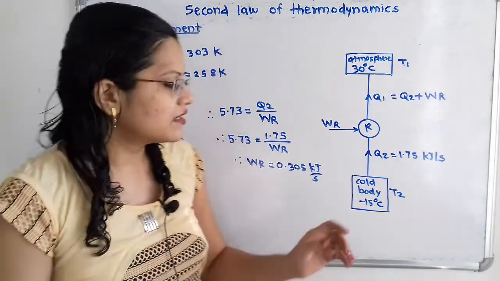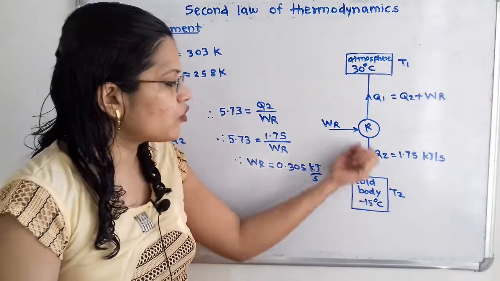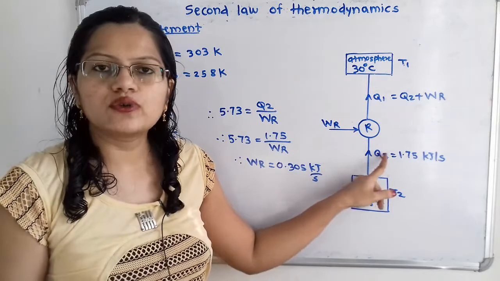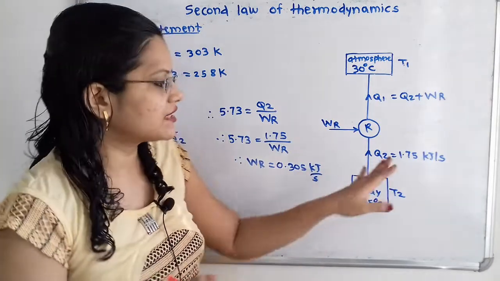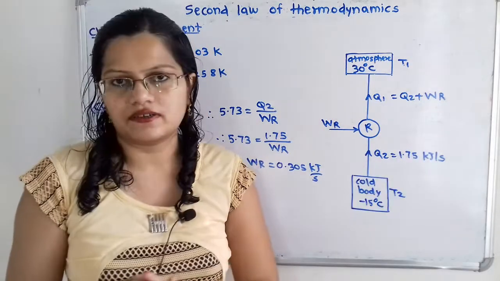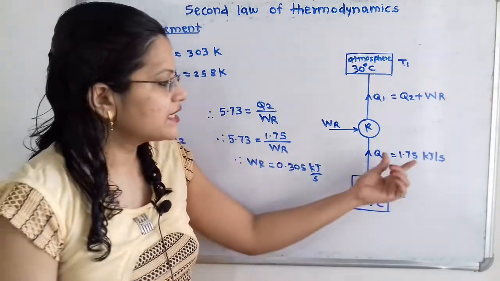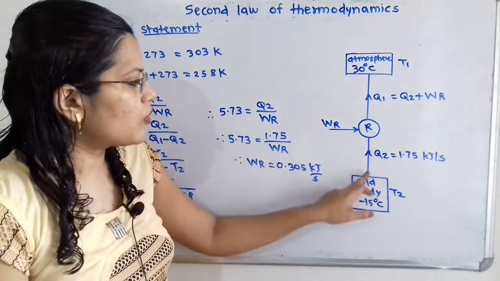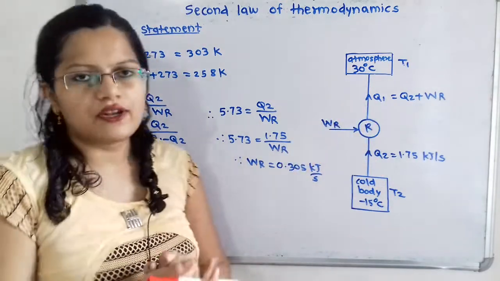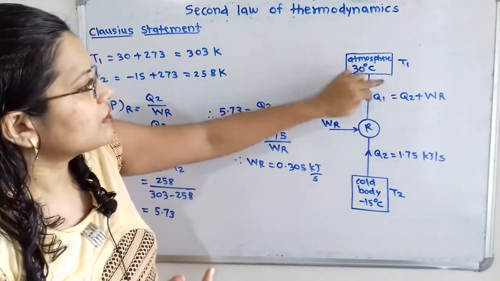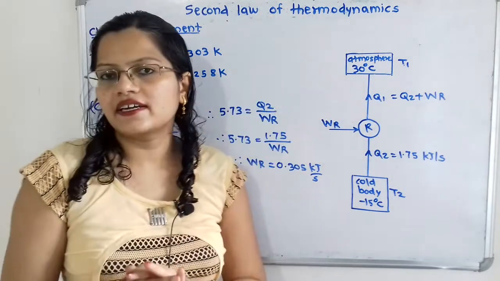Now we know that the heat taken from this cold body at temperature T2 is Q2, and Q2 is given, that is the heat leak, equal to 1.75 kilojoule per second. So this heat is leaking, that is Q2, from this cold body, and what is the value of Q1? That is the heat rejected to the atmosphere or the higher temperature body.